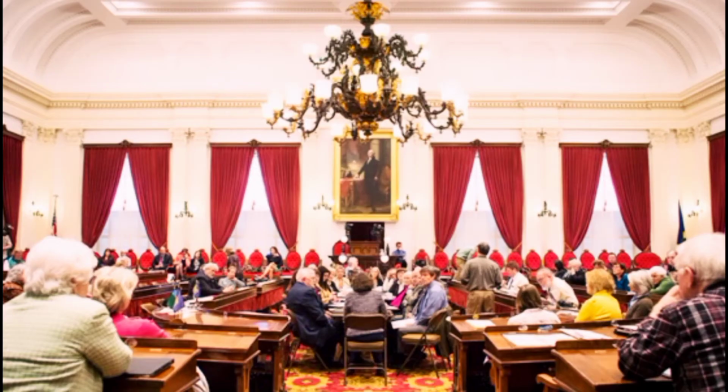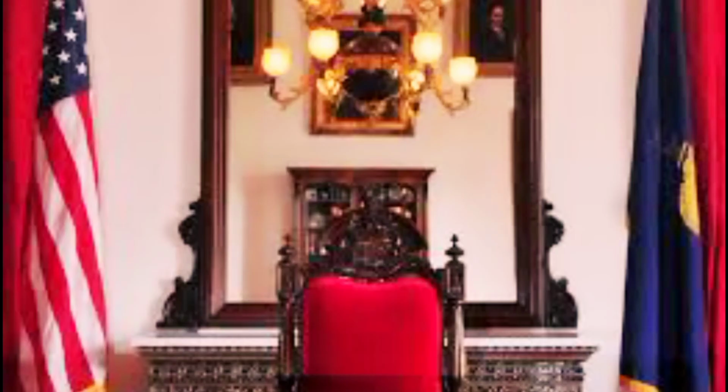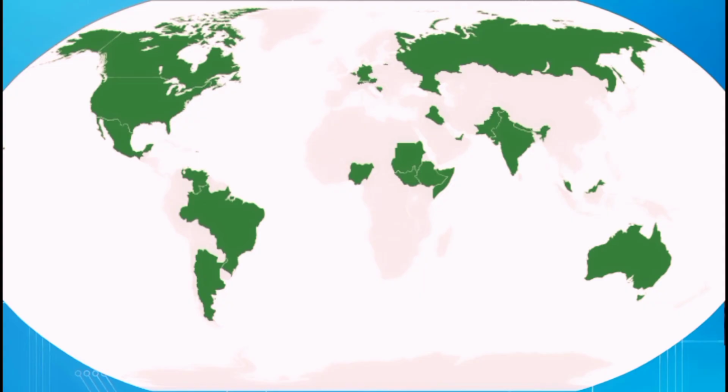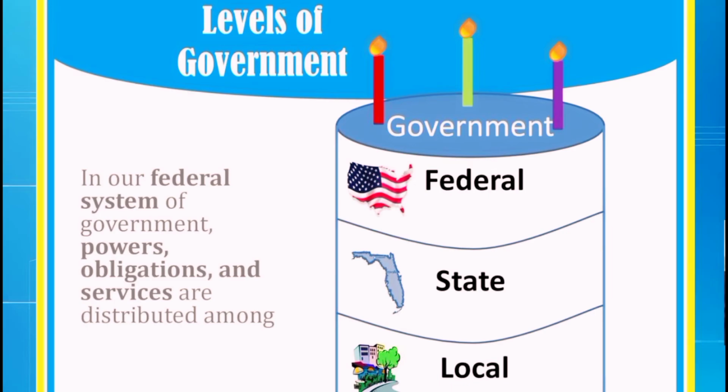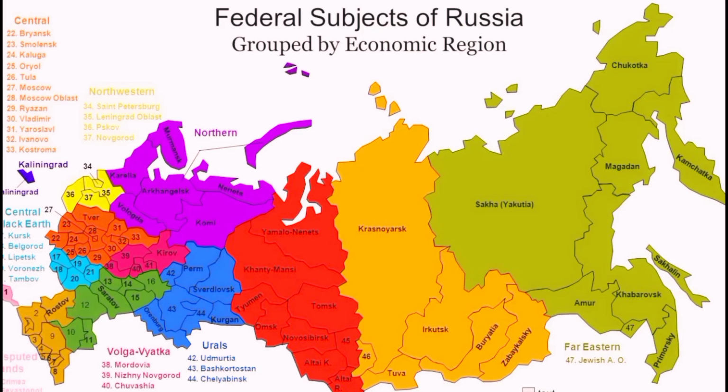The subjects of the federation have their own special administrative-territorial division. Federal states include the United States, Canada, Germany, Switzerland, the Russian Federation, India, and others. Federal countries may not be the most decentralized, and some unitary states may be more decentralized than federal ones.